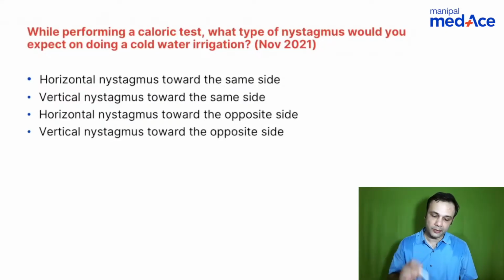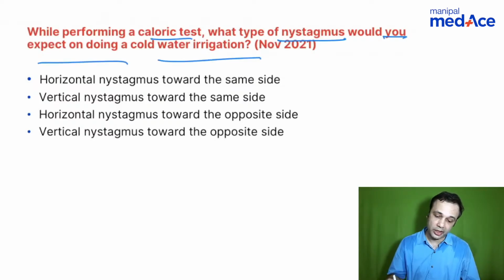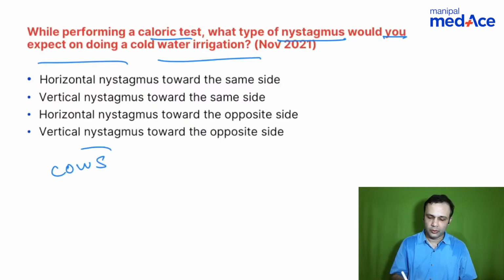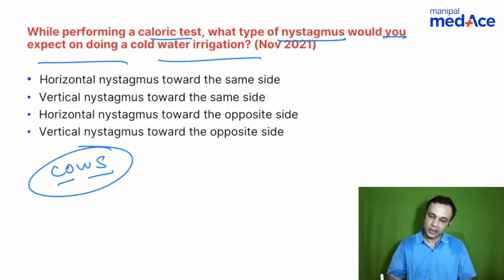Okay, this is straightforward. I'll just go quickly on this. Caloric test. What is the type of nystagmus you would like to expect on cold water irrigation? Very famous mnemonic, COWS. Cold to the opposite side, warm to the same side. So this is cold water irrigation. So what would be there? To the opposite side, right?